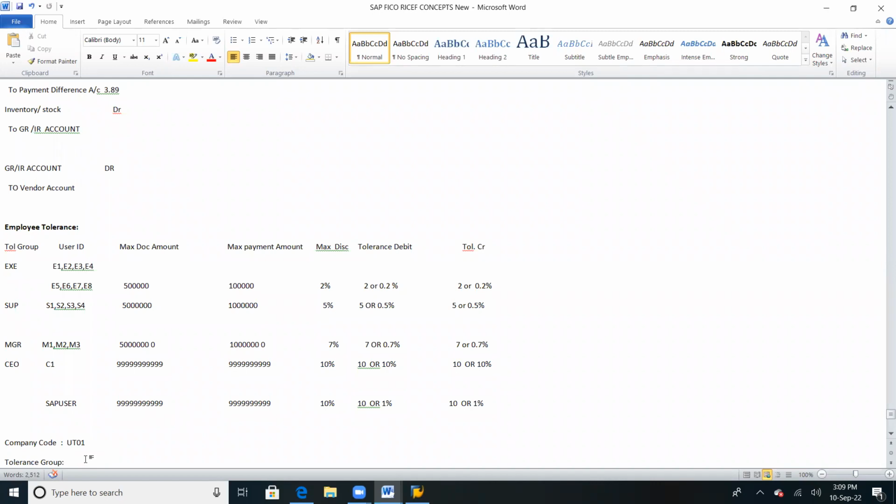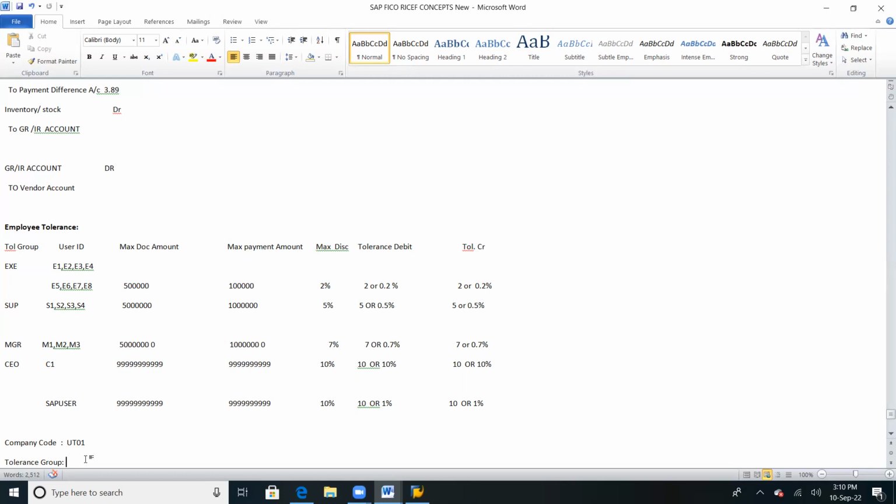Why? Because every entry-level employee will post invoices, senior people will post invoices, super senior people will post invoices. So they will have their limits. Clear? That is the reason. Don't ever say that the tolerance group needs to be left blank in an interview. But here in the practice environment, we will leave it blank because we have only one access, so we can post any amount from 1 rupee to lakhs of rupees.